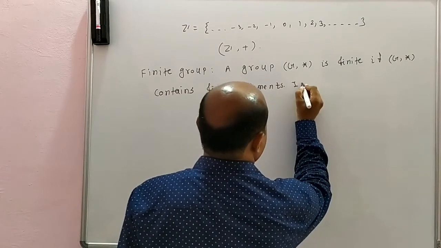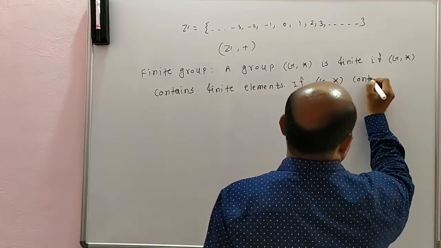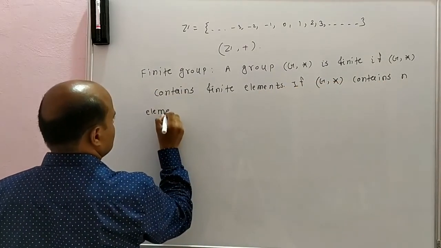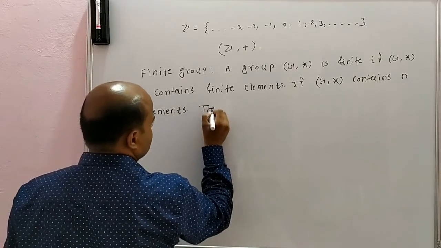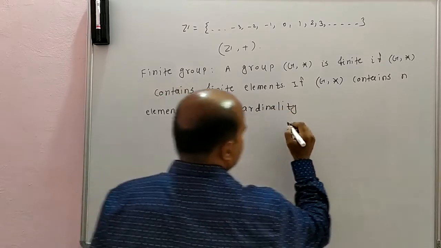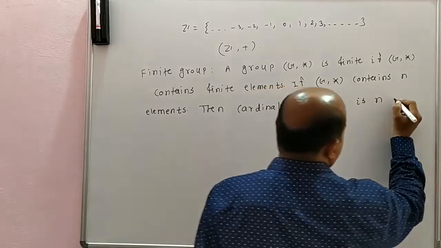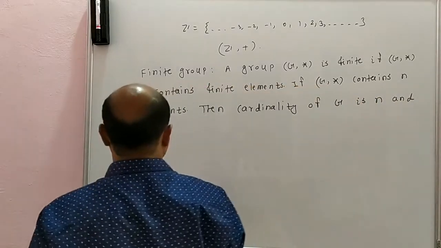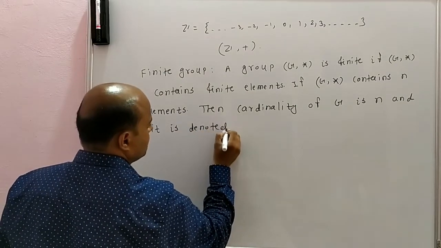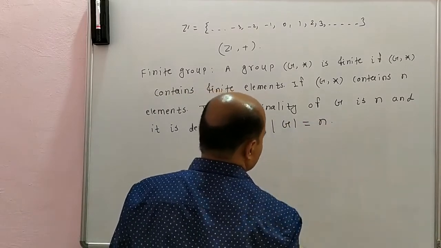If G, star contains n elements, then the cardinality of G is n, and it is denoted by cardinality of G is equal to n.